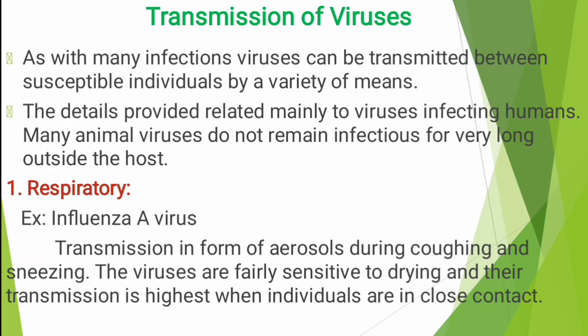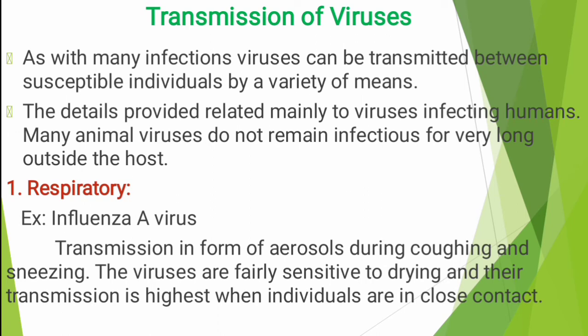Next, transmission of viruses. As with many infections, viruses can be transmitted between susceptible individuals by a variety of means. See here, virus transmission may be dangerous, like it may be spread by water. We commonly see water, air and food.